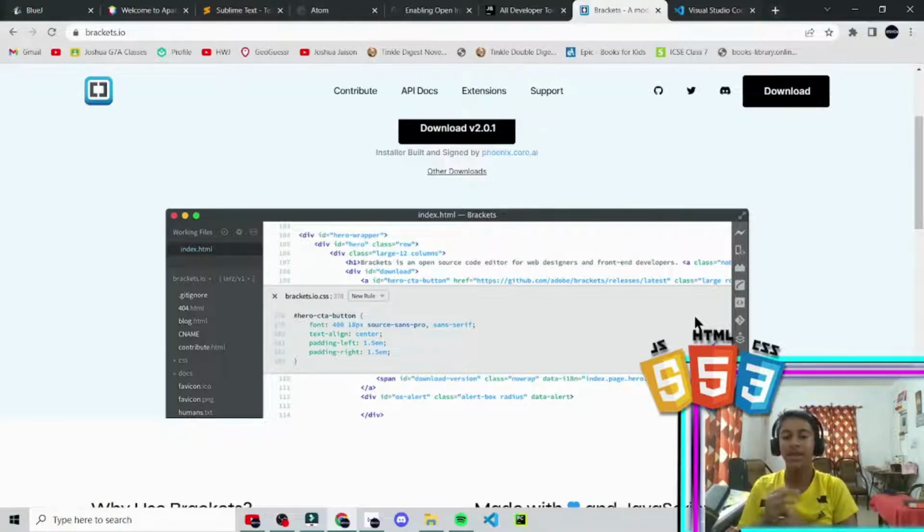And also what I like is their file management. Their file management is absolutely phenomenal. And the favorite part is that you can view the output of the result at the same time that you're coding. So I like that the most.